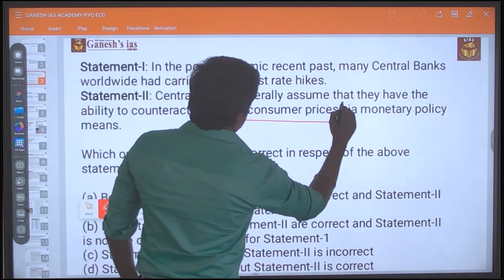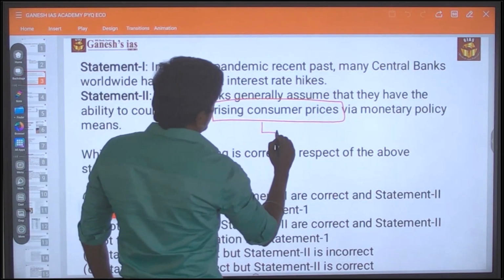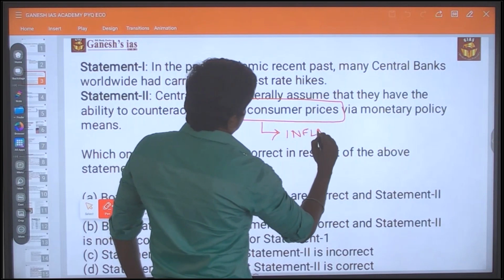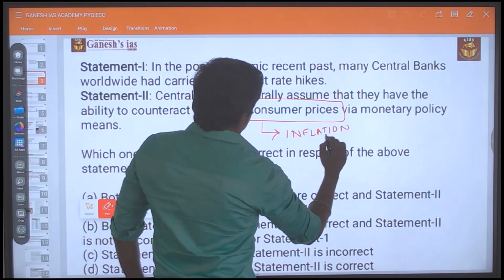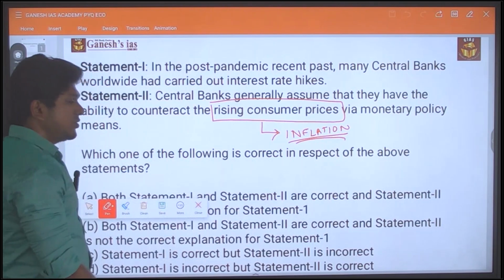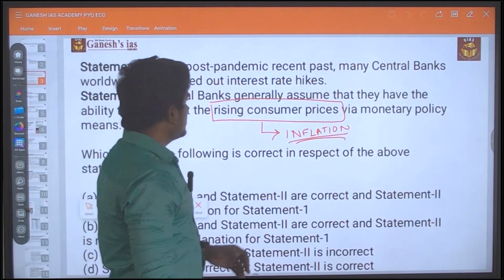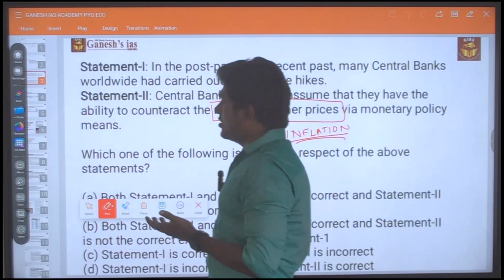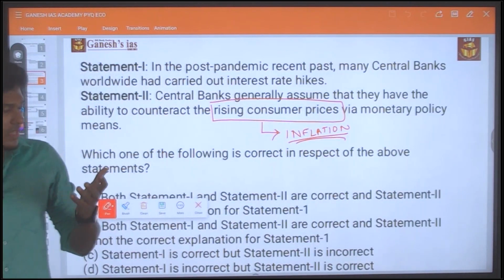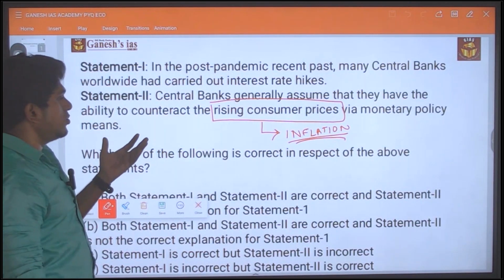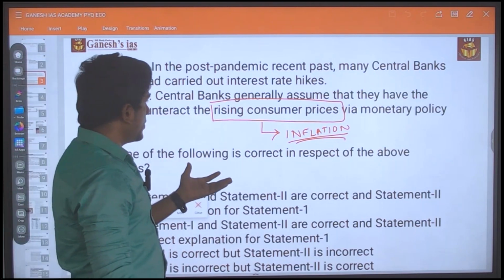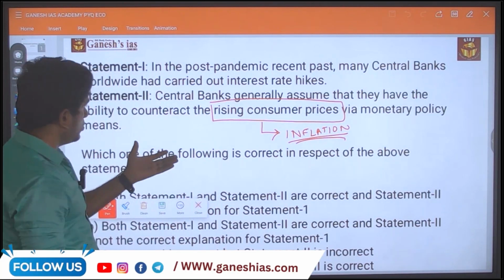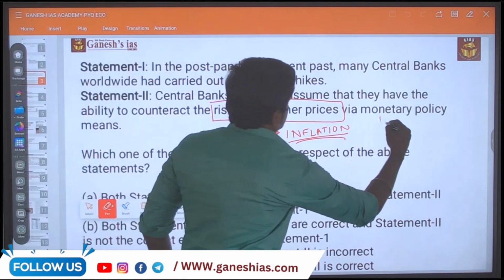The word "rising consumer price" is nothing but inflation. Simple. Without using the word inflation, they are saying it is a rising consumer price. That much simple it is. So in such a way, by increasing the interest rate, you can control the money supply in the market, which reduces the inflation. So statement 2 is also correct.